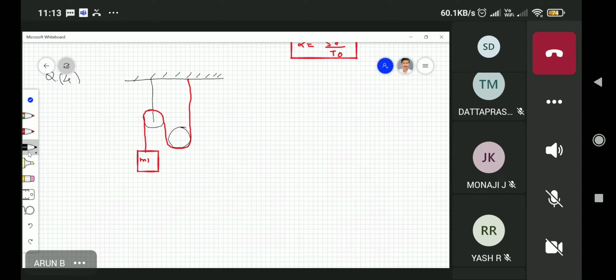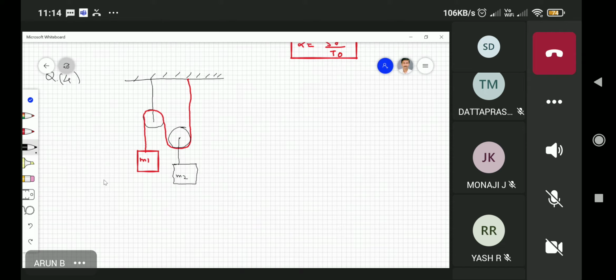Okay, and then this pulley is connected to another mass, M2. Okay, so all these assumptions are there, M1, M2.